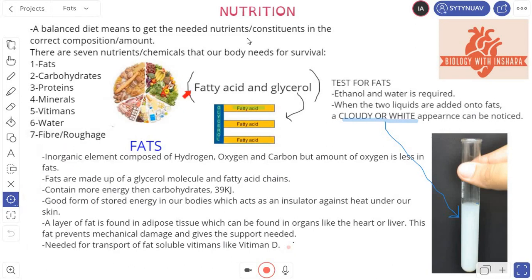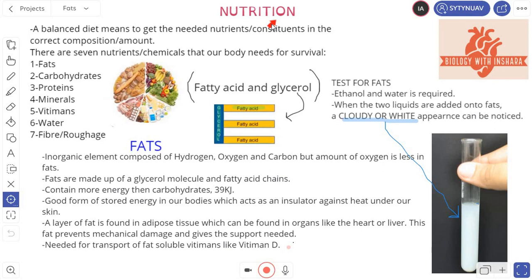Right, so we're studying nutrition, and there are several things that you need to study in this chapter. The first thing is what is nutrition, and then what is a balanced diet and what is a diet. Then we're going to understand the 7 different types of nutrients, why they are needed in our body, what their function and role is, and what happens if you don't get enough of those nutrients. Then some tests that you need to perform in a lab for those nutrients, and then we're going to study starvation and obesity, which is mainly because of the uneven distribution of food. And at the last part, we're going to be studying the human teeth.